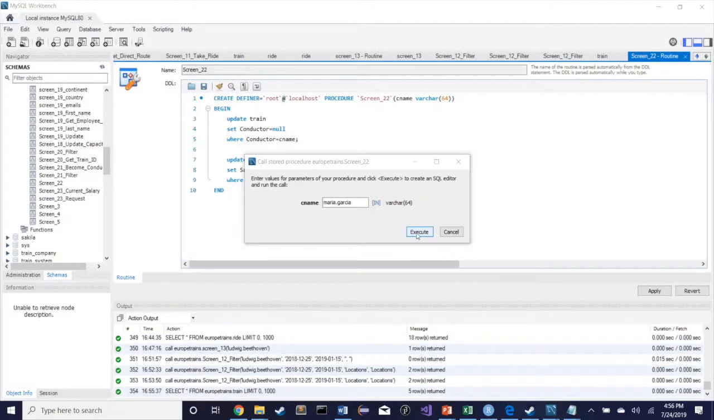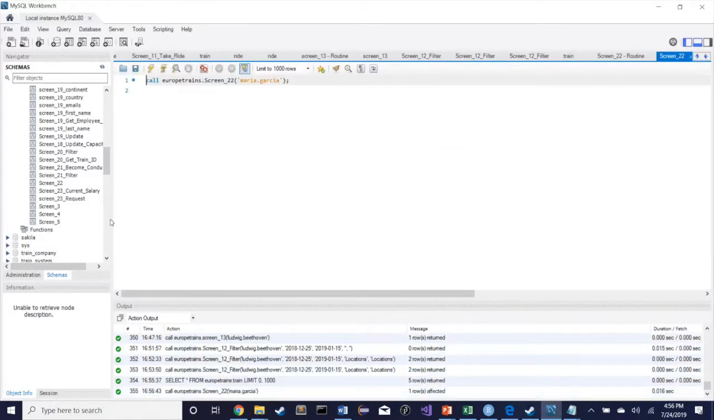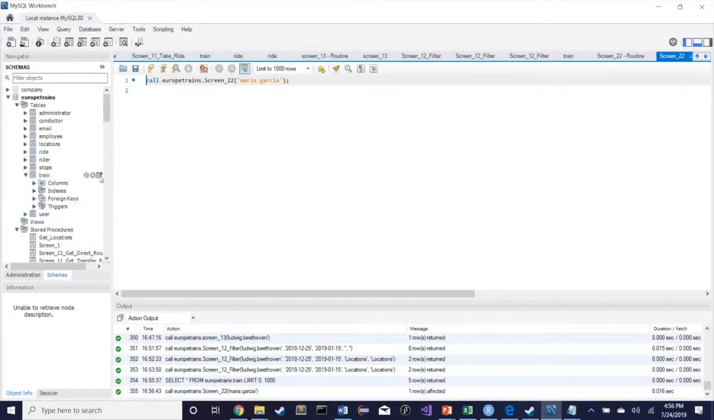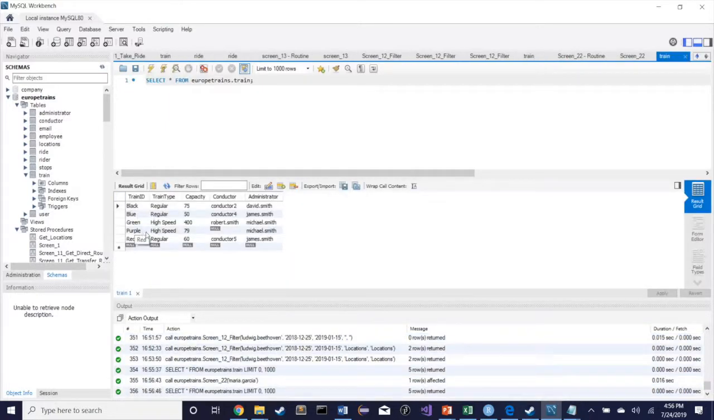Grant back with task 15. Here we're going to set Maria Garcia to strike status. Once we execute this, you can see that the train has no conductor anymore because the previous conductor went on strike.